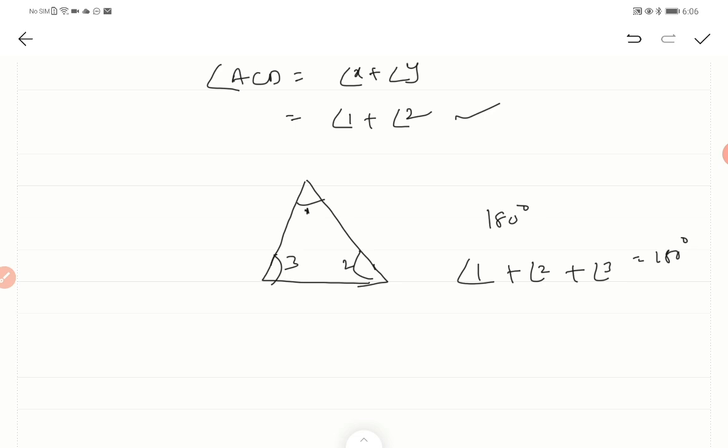This is the angle property of a triangle. The side property: the sum of two sides is always greater than the third side. If I take AB as one side and BC as the other, the sum of these two sides will always be greater than AC.